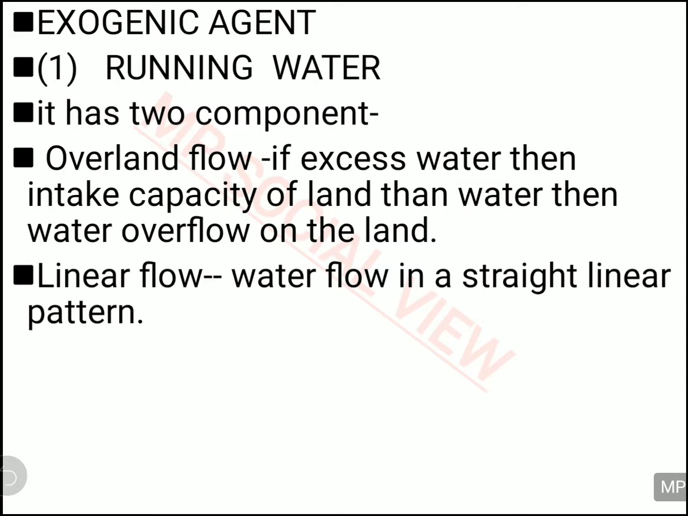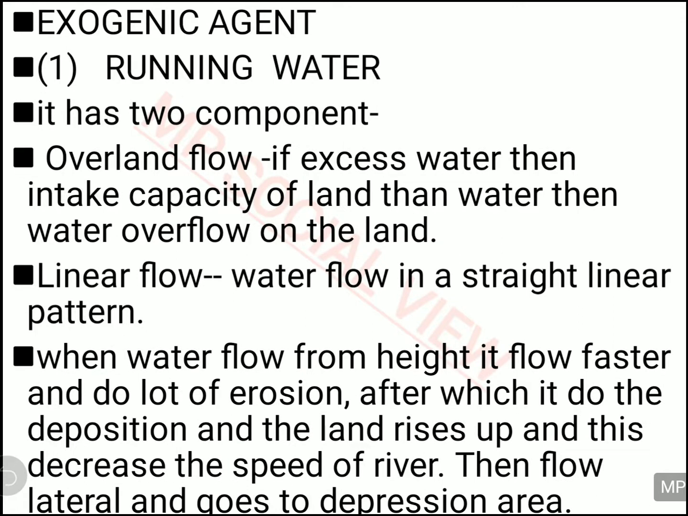What is linear flow? Linear flow is when the water is falling from the top towards the downward, from the mountains towards the plain. When they fall from the top downward, they follow a linear straight pattern. And when they fall from the mountains, they do lots of erosional activity and collect all the erosional material. Then they deposit that material on the plain area. Then the plain area gets raised, and this raised land will decrease the speed of the river itself. And then the river will take a lateral turn and fall into a deep depression.